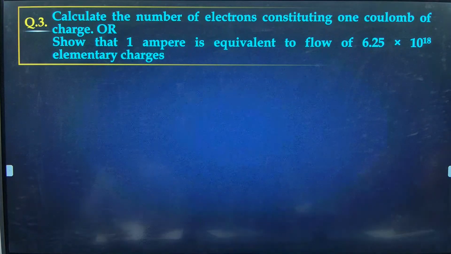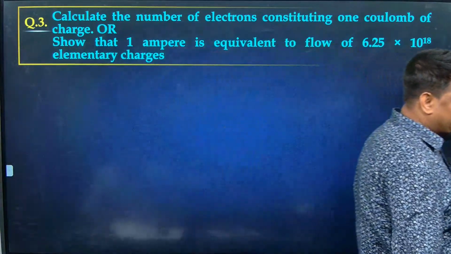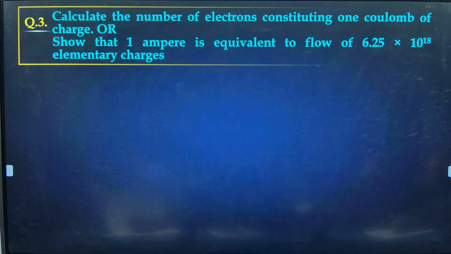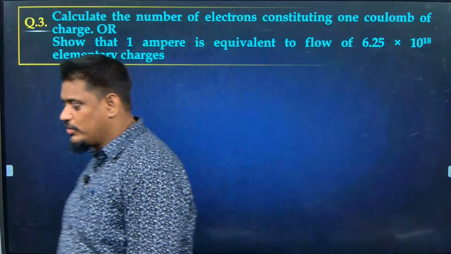Calculate the number of electrons constituting 1 coulomb of charge. How will you solve this? Just now I told the formula. Q is equal to NE. I told, no. Q is known, E is known.